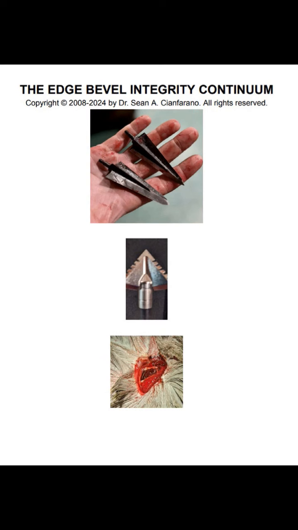In the example of the 90 thousandths of an inch thick blade and the 45 thousandths of an inch thick blade as listed above, with all else equal, both will have very different results when it comes to EBI, edge bevel integrity. The thicker blade will perhaps have lower perceived sharpness than the thinner blade with twice the metal supporting the bevel, but will retain its sharpness longer in broadhead applications.